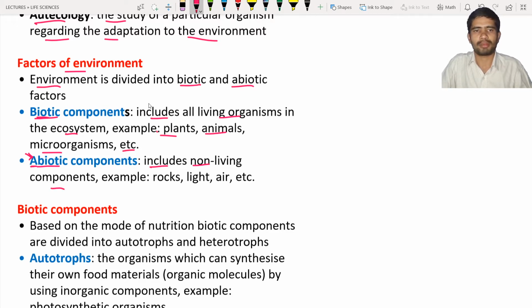What are they? They are rocks, light, air, etc. Why? Because these components do not have life. They do not have digestion, respiration, excretion, reproduction, growth, etc. These processes cannot be seen in these components. Hence we can place them under abiotic components.